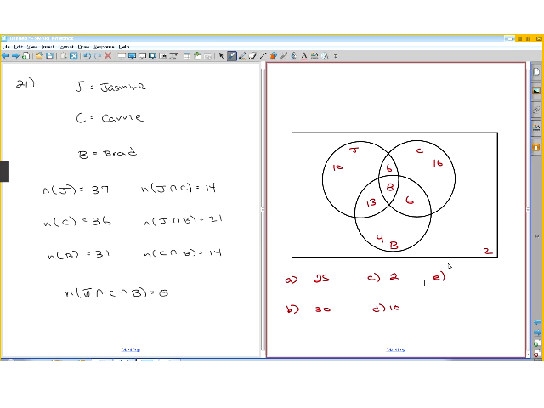And then Brad and exactly 1 of the other 2. So this is Brad and 1 of the other 2. Let's think about that. Brad, let's read this again. Brad and exactly 1 of the other 2.